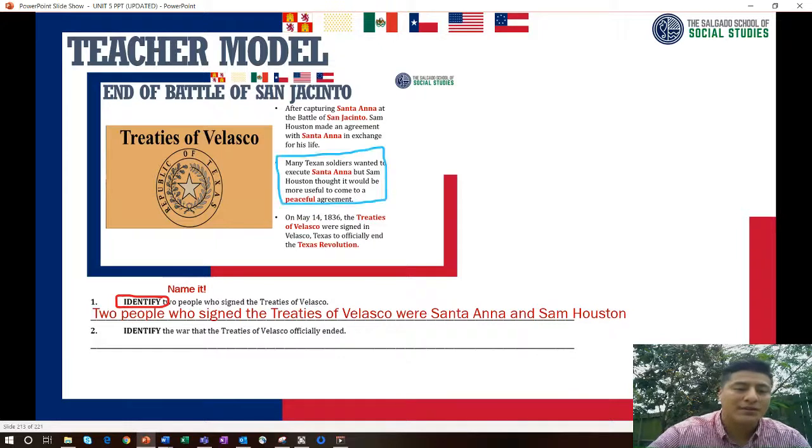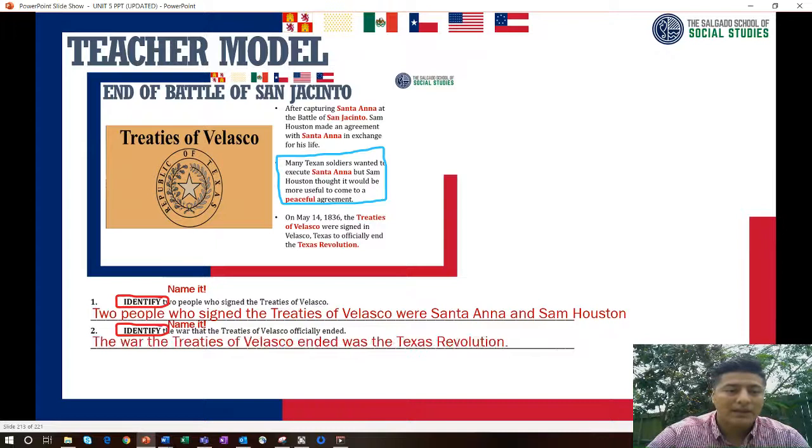And number 2, this would be your evidence right here. Identify equals name it for number 2. The war that the Treaty of Velasco officially ended. The war the Treaties of Velasco ended was the Texas Revolution. This would be your evidence here. Please make sure you're writing in complete sentences and circling and labeling your answers using the notes above. Please do so now.